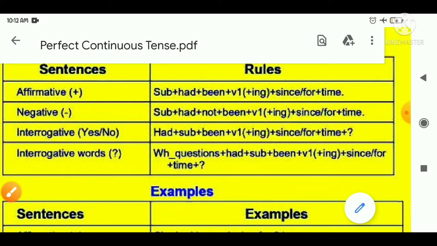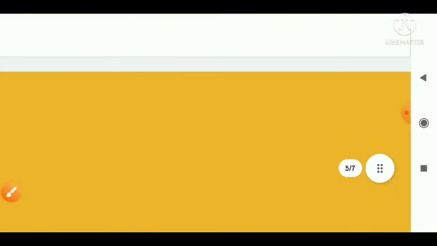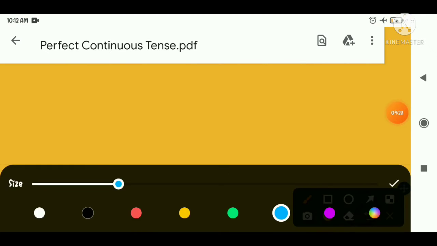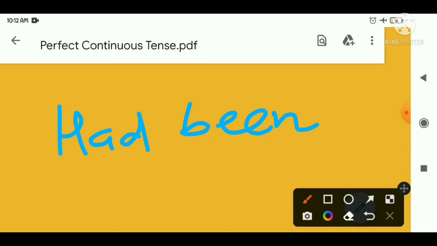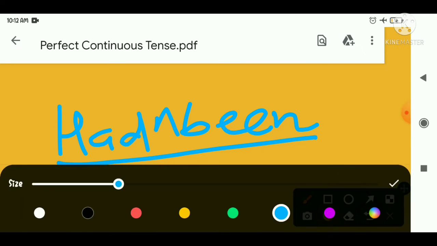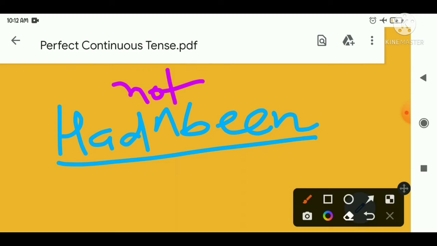Students, now I am telling you something more. Suppose a sentence is negative, then how will you use it? Even in negative sentences, like had been, as you can see, had and been, two compound helping verbs are used here. So if you are going to make a negative sentence, without any hesitation you have to add not, meaning have not been or had not been.